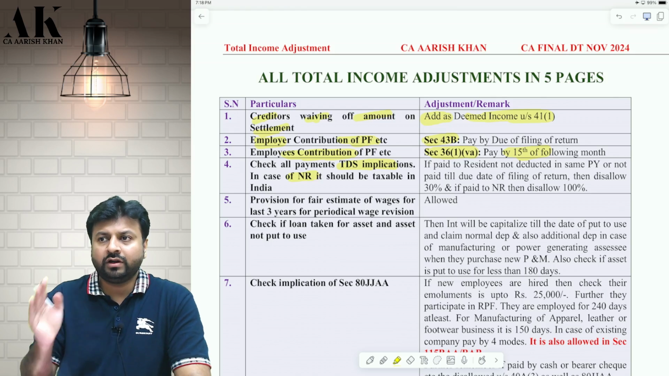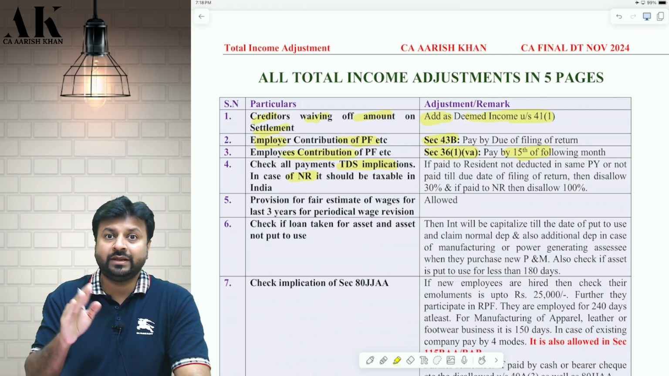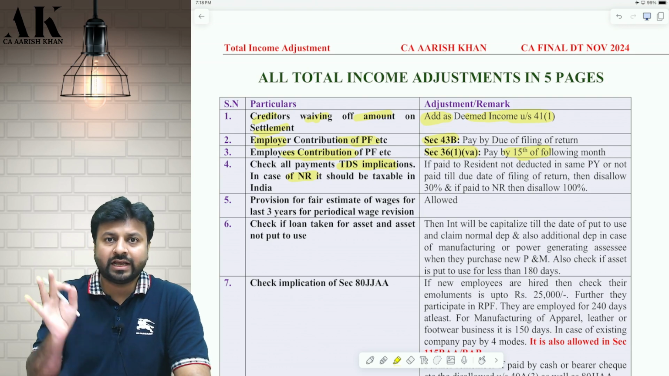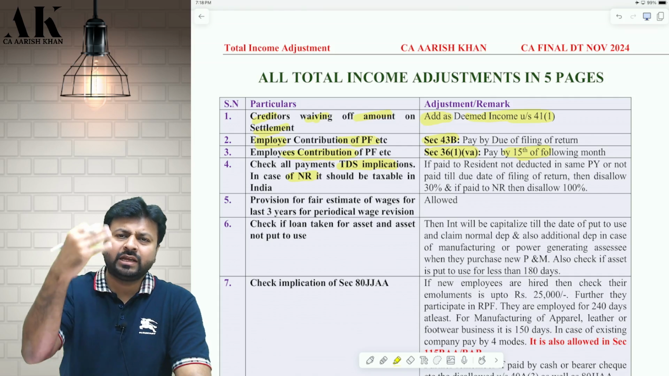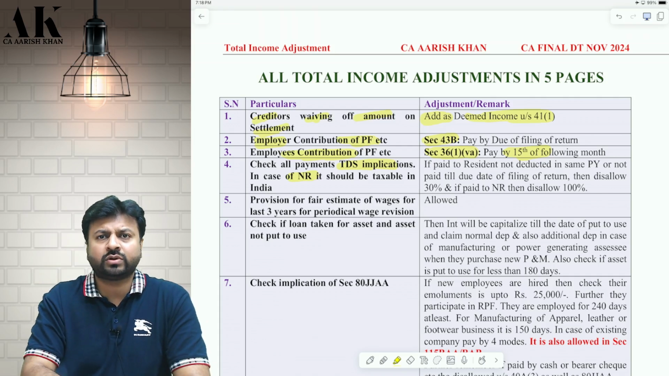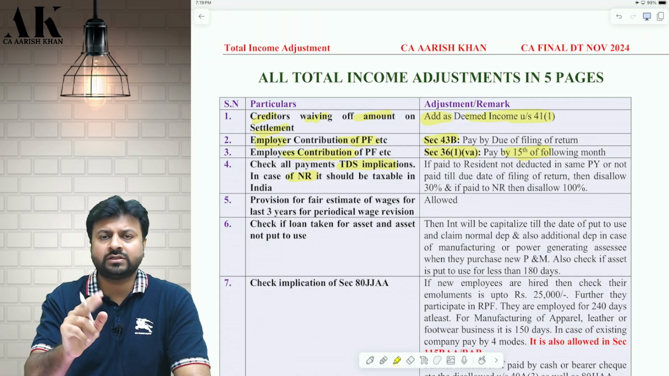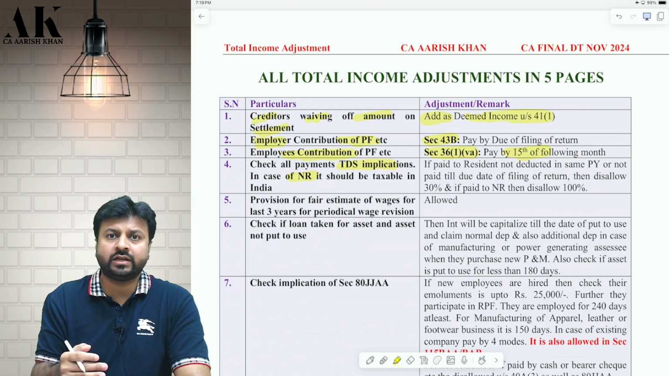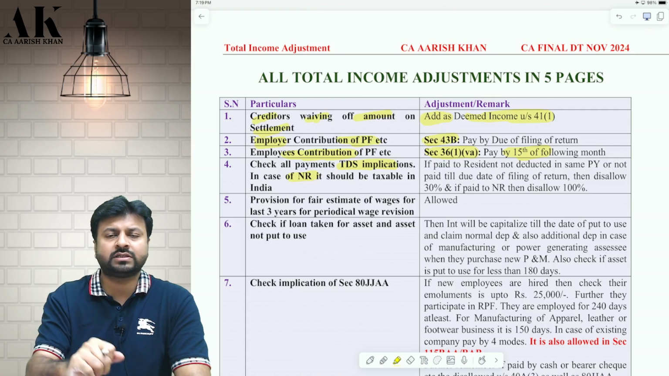And if you do not deduct by March and if you deduct in April, then the expenditure is disallowed. So deduction has to be by March, and the payment can be made till the due date of filing of return. It's okay. So if you fulfill these two conditions, you will get the deduction in the current year, or else you will get the deduction in subsequent years.